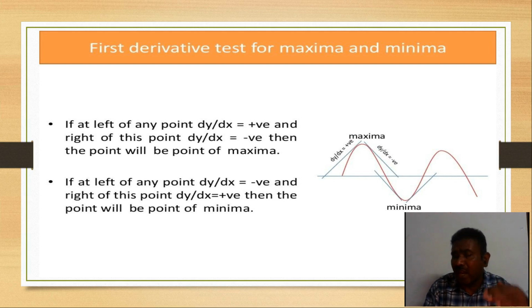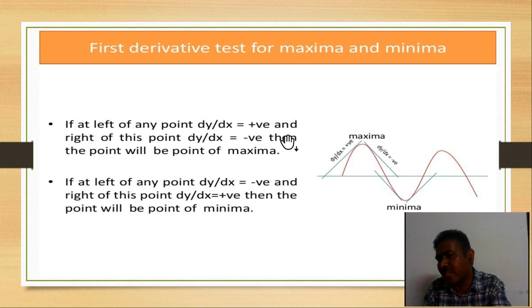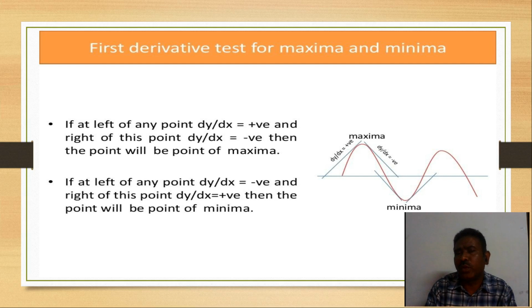You can see on the number line, whatever values you are taking, as we are moving towards the right side, the sign is changing from positive to negative. Then that point, what can we say? The point of maxima. The reverse of that: if at the left of any point dy by dx is negative and at the right of the point dy by dx is positive, then the point will be a point of minima.